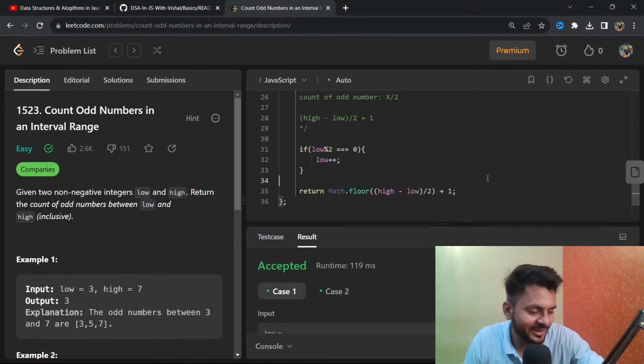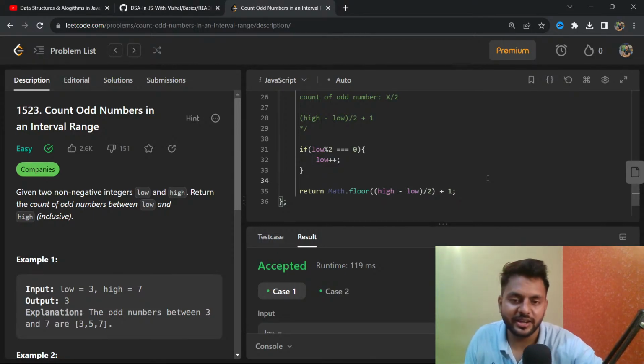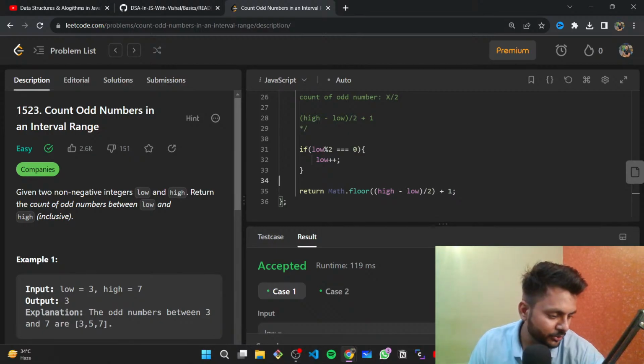Okay, if I was to remove the time complexity, let me see. Okay, I have to do some settings, so I can do that in the next class only.